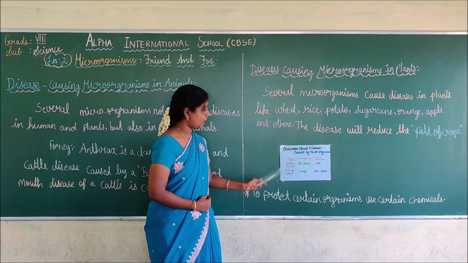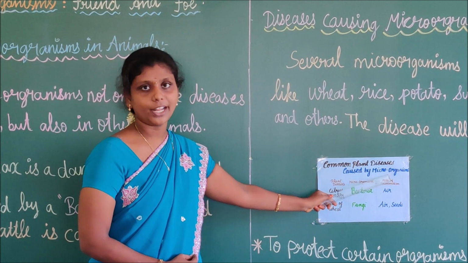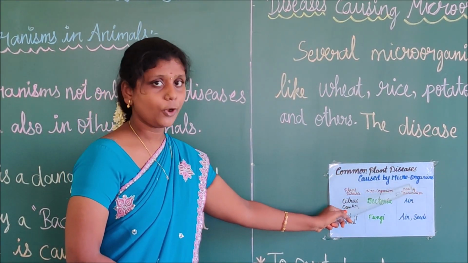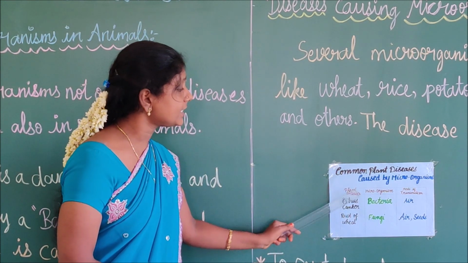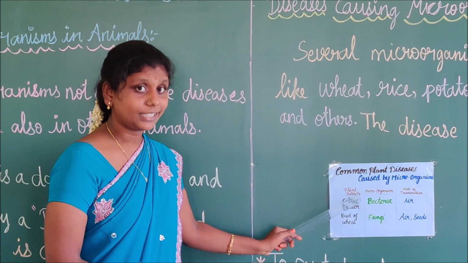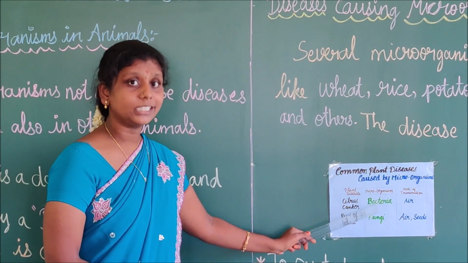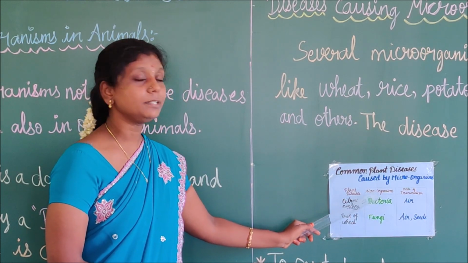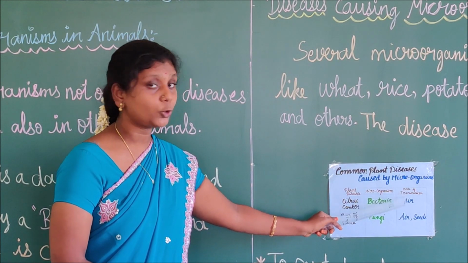Next, we are going to see common plant diseases caused by microorganisms. The name of the plant disease is citrus canker. Repeat after me. Citrus canker is caused by the microorganism called bacteria. How does it spread? It spreads through air.